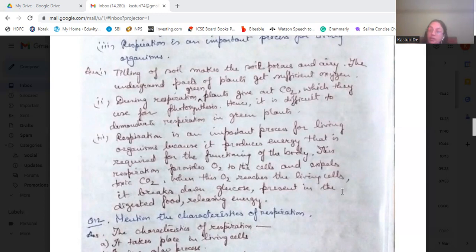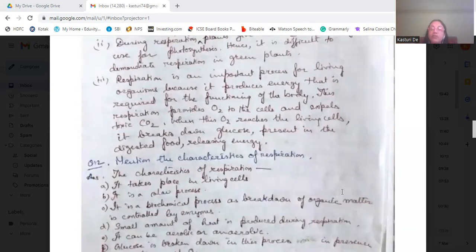So oxygen is taken in, and that oxygen is spread throughout the body of the living organism. And carbon dioxide is expelled from all the cells of the body. When the oxygen reaches the living cells, it breaks down the glucose present in the digested food, and it releases energy. So for releasing energy, the respiration process is the most important, because that is required for the functioning of the whole body of the living organism.